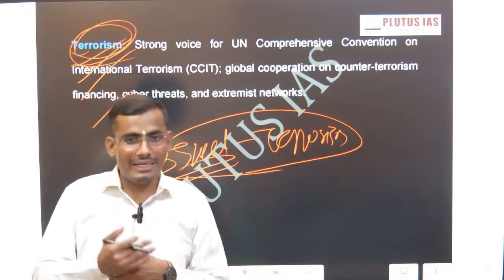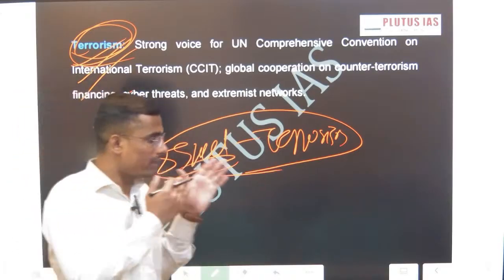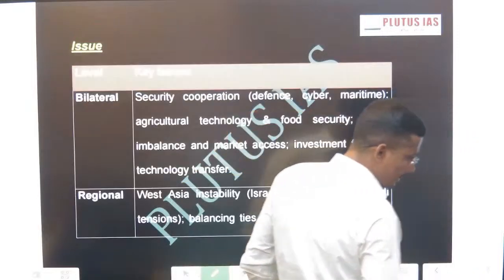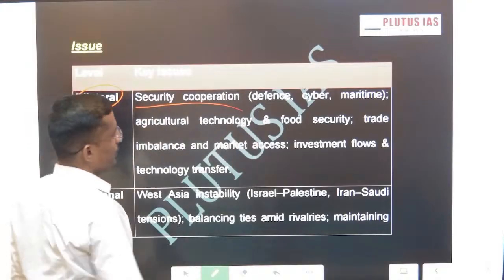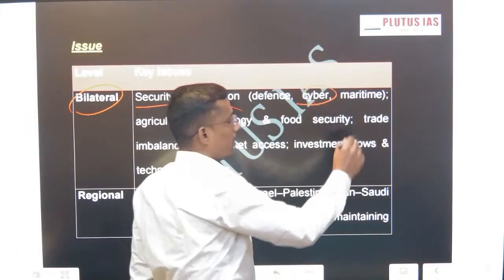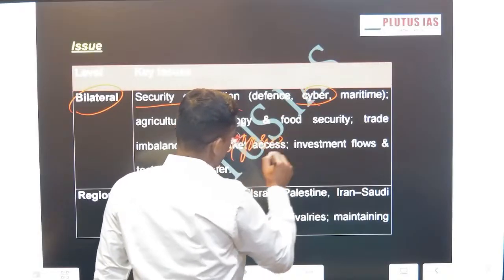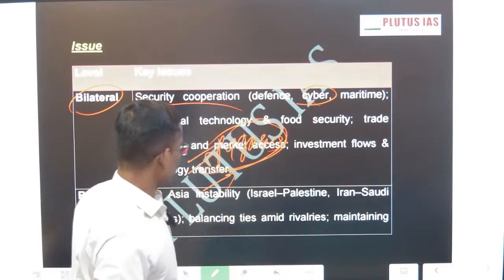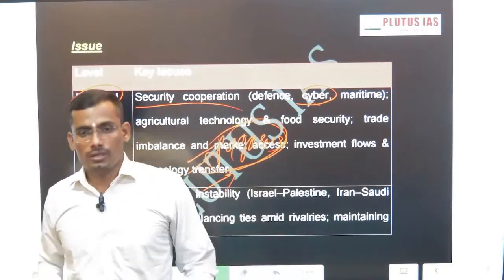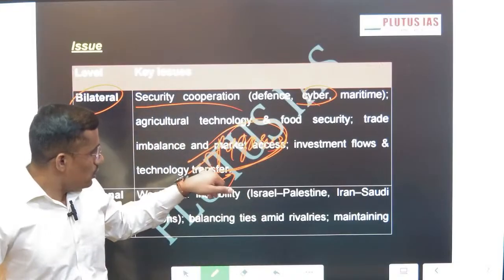But that relationship, Gehri Dosti, has some constraints. We are going to discuss now what these constraints are. These are the key levels. At the bilateral level, security cooperation. And who knows the Pegasus issue? This is one of the issues in bilateral ties. What is this issue?